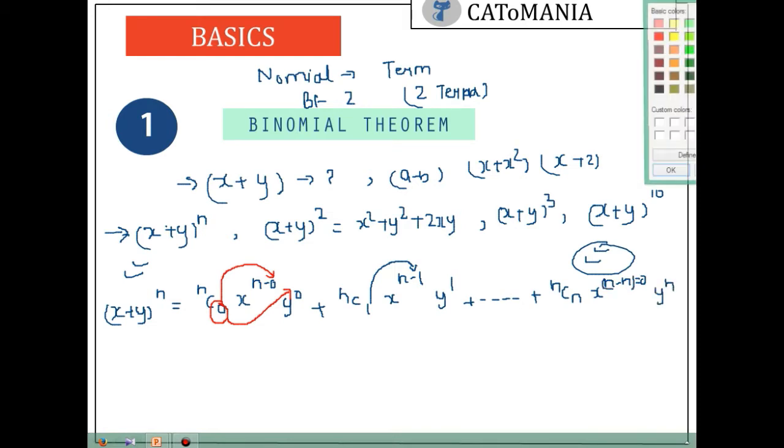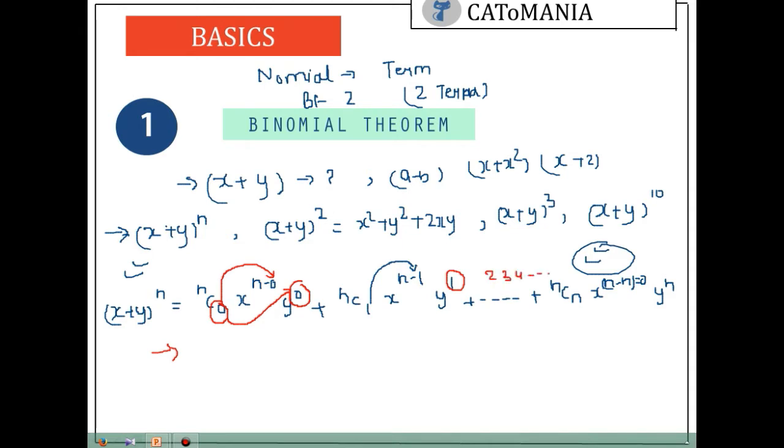So there are two main things that I want to discuss from here. Firstly, the number of terms. This video is mainly about the number of terms, so we will see how many terms there are in this expansion. If you see, the power of y is 0, then power of y is 1 in the next term, then 2, 3, 4, and it will continue till power of y equals n. So you can say the number of terms will be n plus 1.